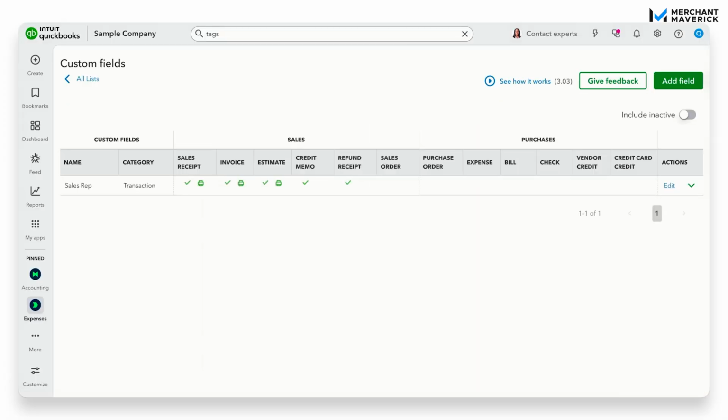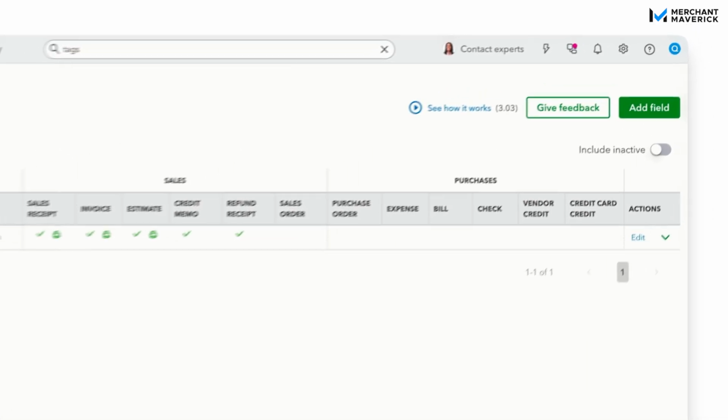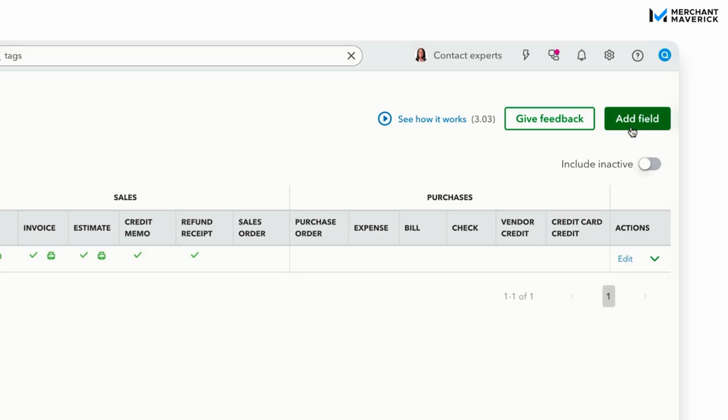One thing that I forgot to mention is if you want to add additional fields on this custom field screen, you're just going to go to the green button at the top right and click add field, and you can do that and add as many fields as you want.